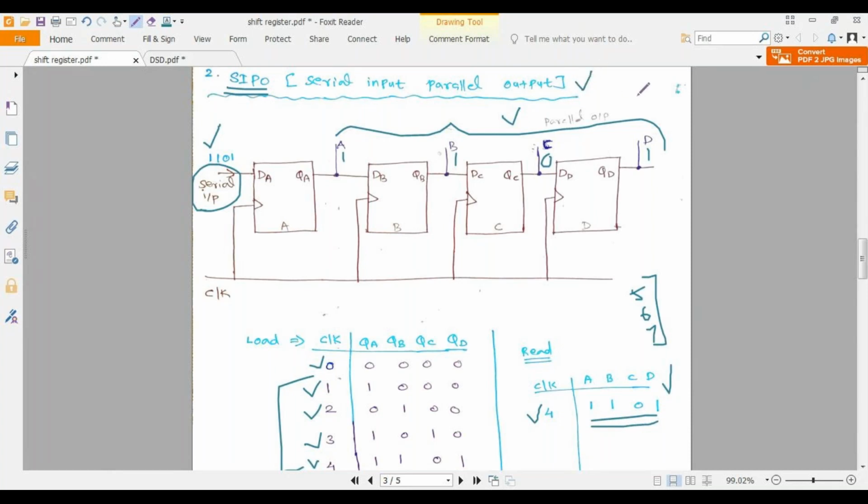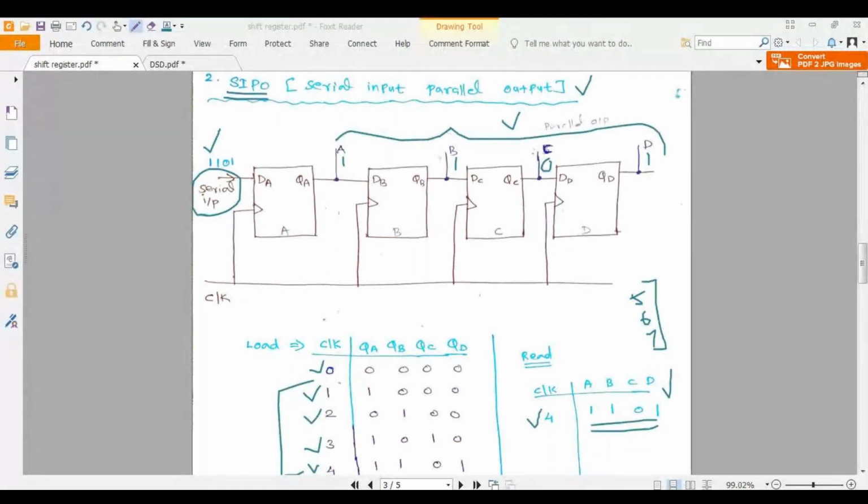Students, are you able to understand serial input parallel output? Reply through chat.